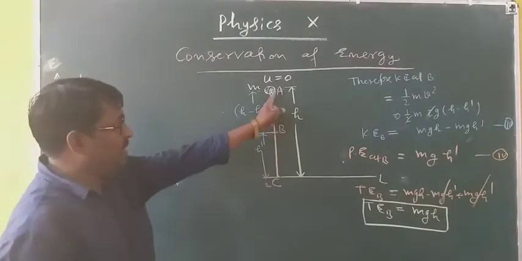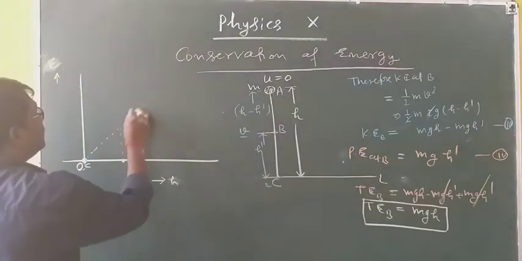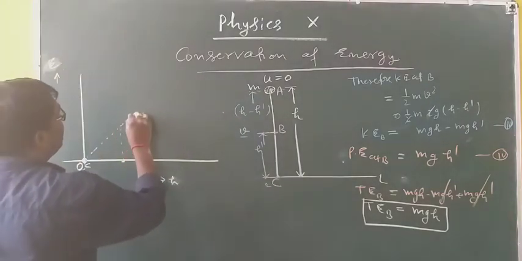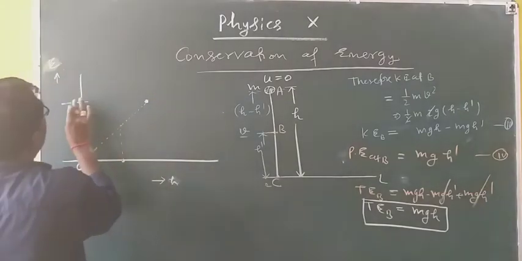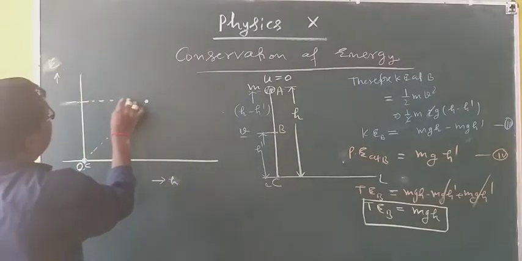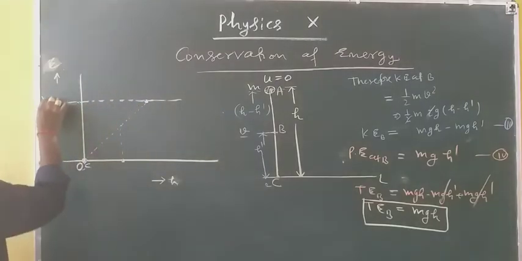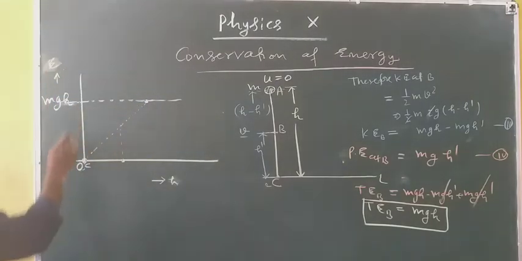Now at height h it has reached mgh. So this is the energy level, suppose the mgh level, energy along this, which is mgh.